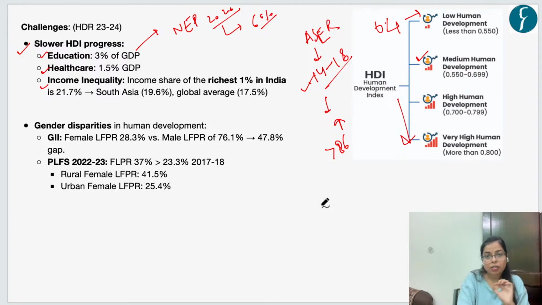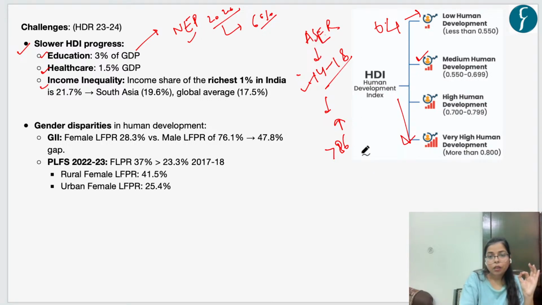primary education institutions. So there is a lack of foundational literacy and numeracy. This means that these children are not able to even read certain textbooks, right? Or they are not able to do mathematical problems. So we can say there is an issue regarding quality of education.